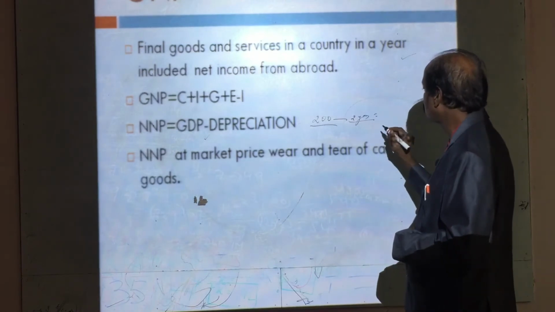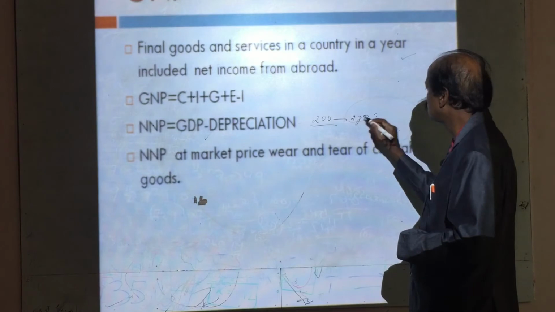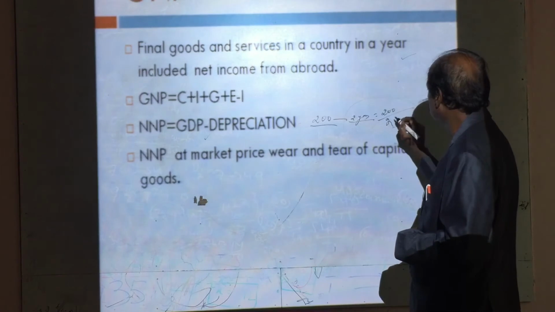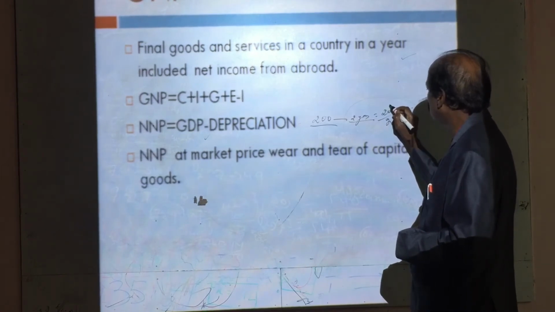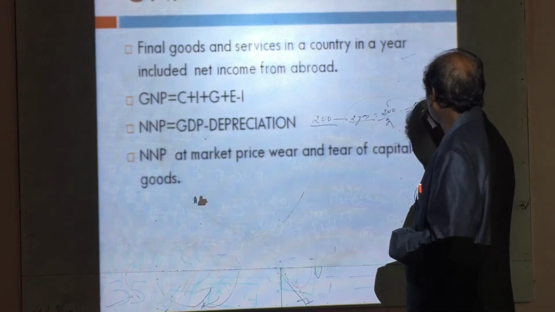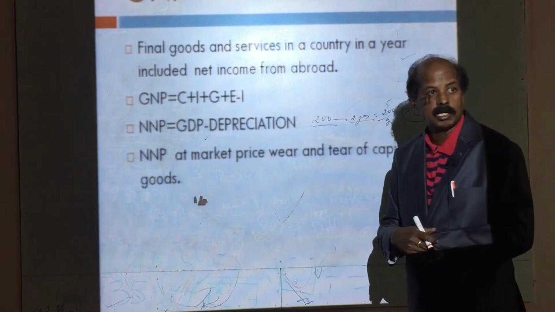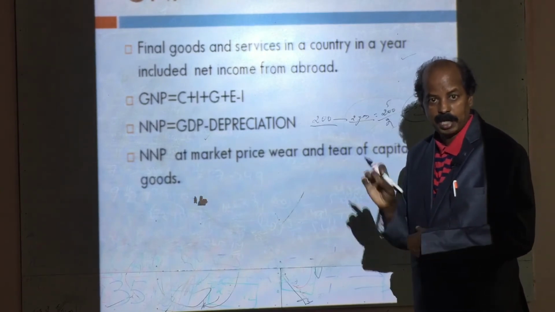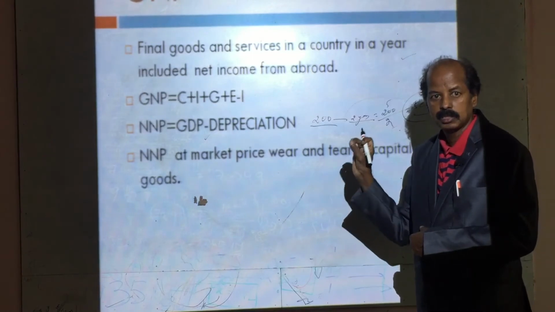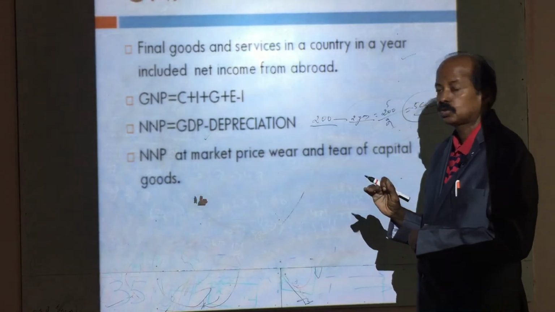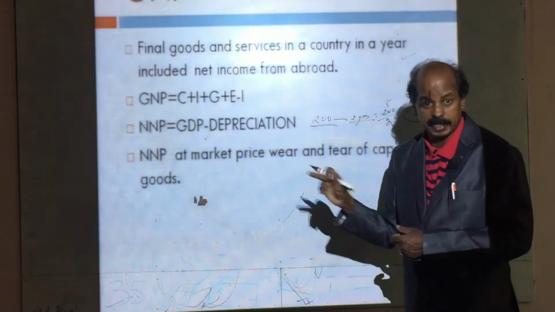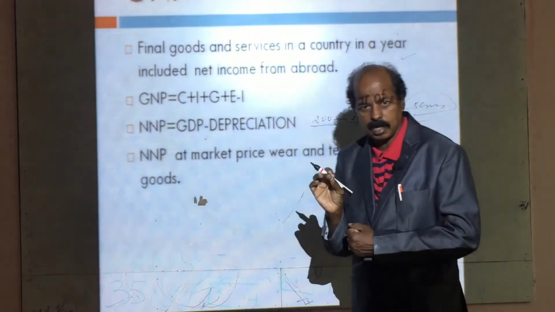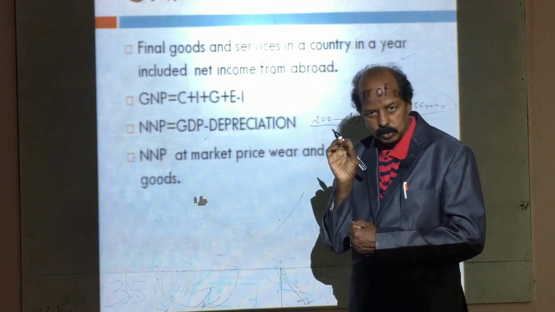Then what is depreciation? Depreciation means we divide by 2 years. How much does it come to? 5 crores. 5 crores is the depreciation in a year. That means the value of the aircraft is lost to the extent of 5 crores in a year. That is depreciation.